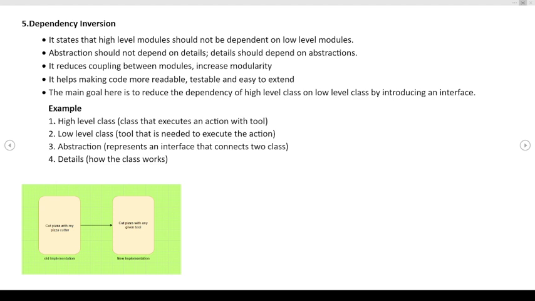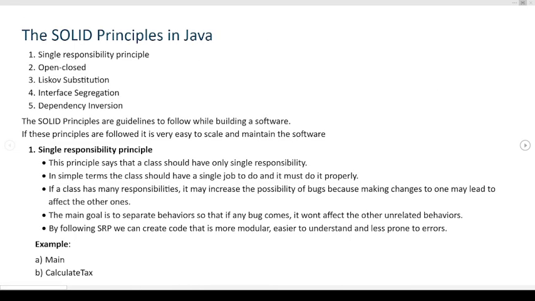So basically these five principles which come under SOLID are very much asked in almost every interview, so it's good to prepare. And also the third one, which is Liskov substitution, is the favorite question which every interviewer asks.